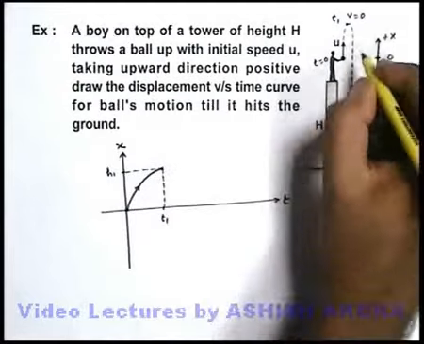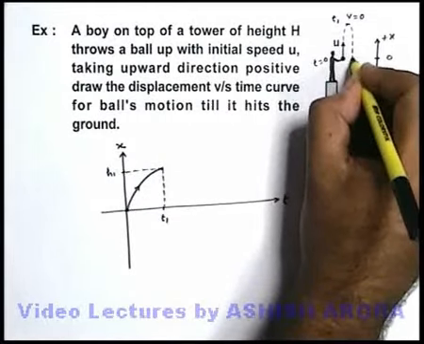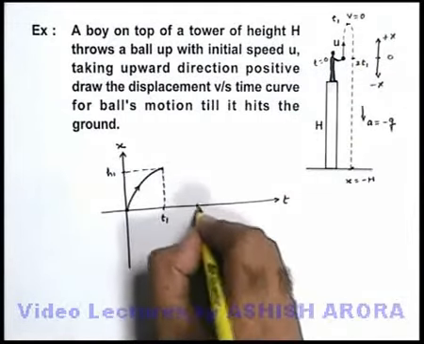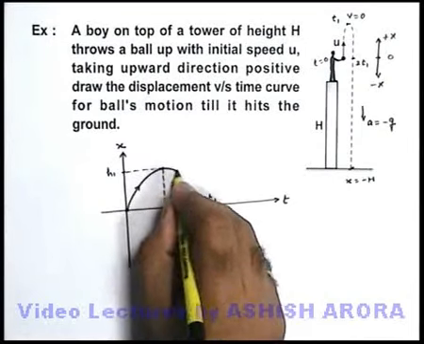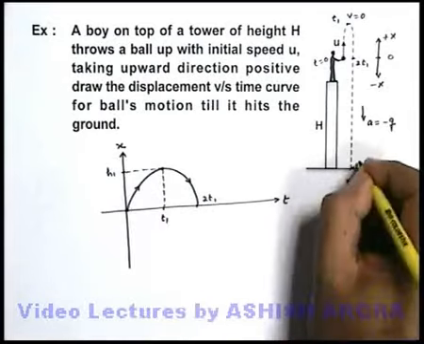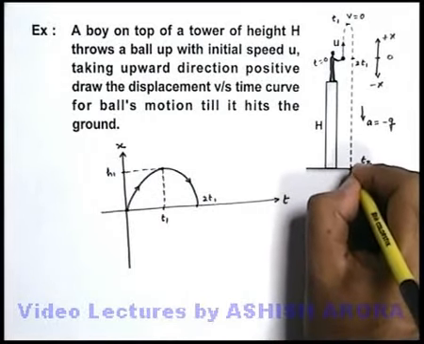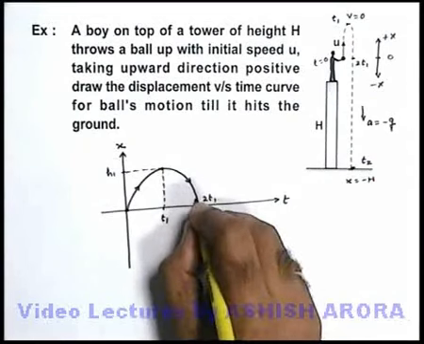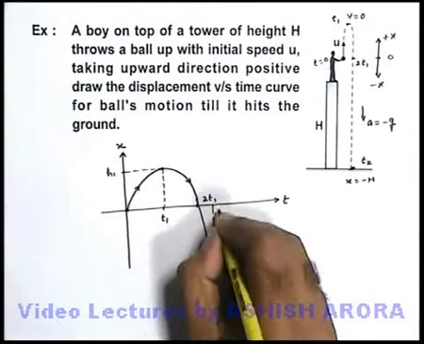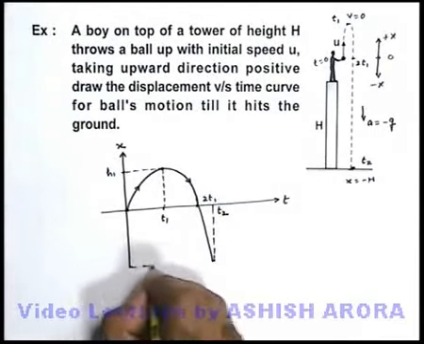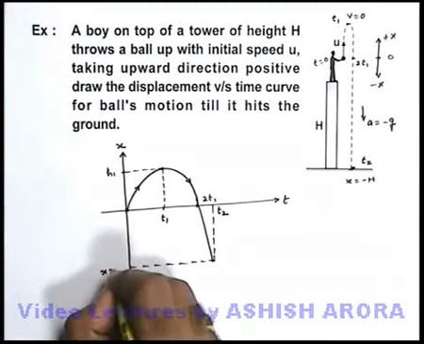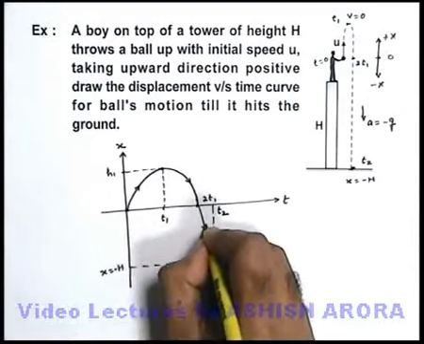And as we already studied, it will take the same time in coming back to the starting point. So at time 2t1, it will come back to the origin like this. Here again x becomes 0. And say at a time t2, it will finally hit the ground. So we can state this graph will be further progressed, and at a particular position, the time will be t2, and at this position, the displacement will be x equals minus h. So this will be the complete curve.